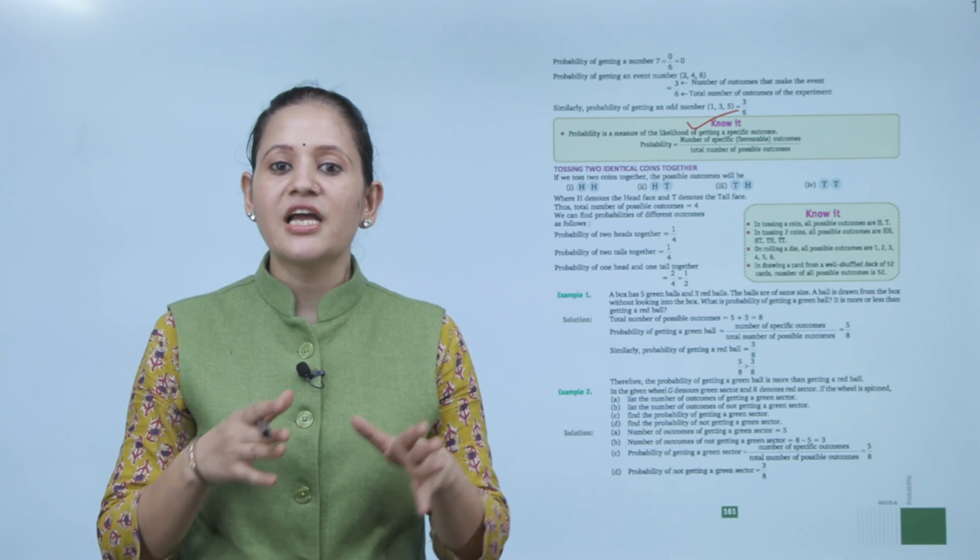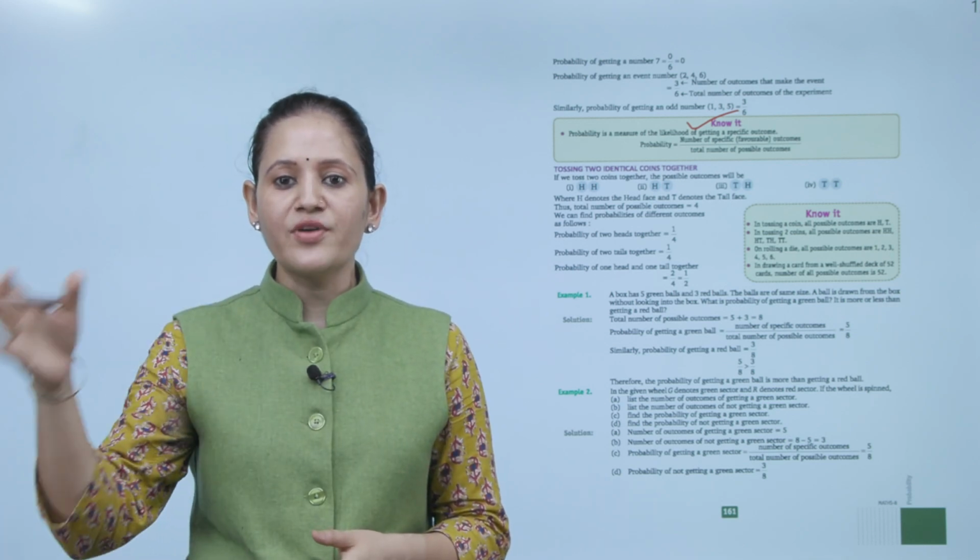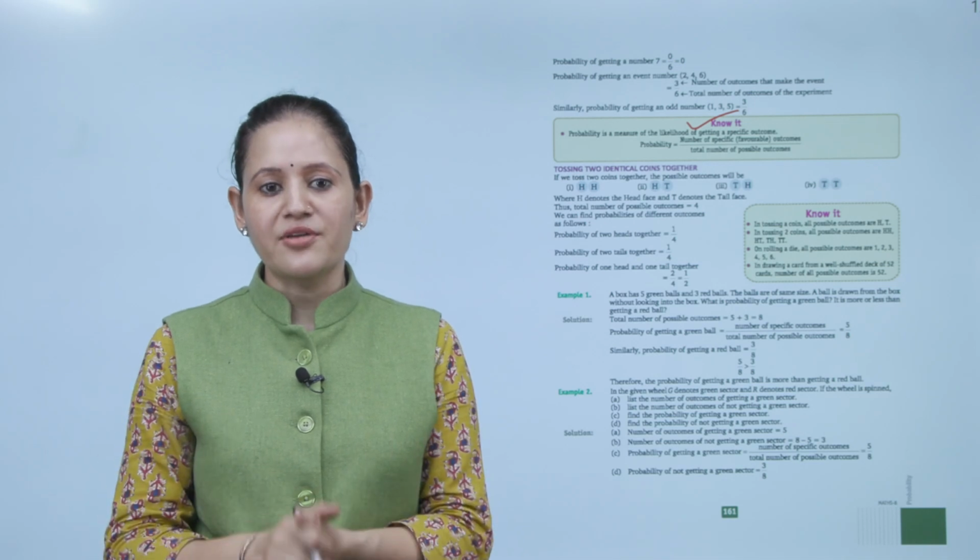Probability is the measure of the likelihood of getting a specific outcome. Probability is the number of specific or favorable outcomes upon the total number of possible outcomes.